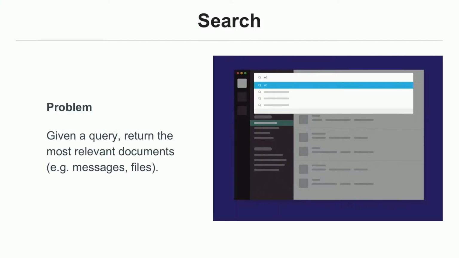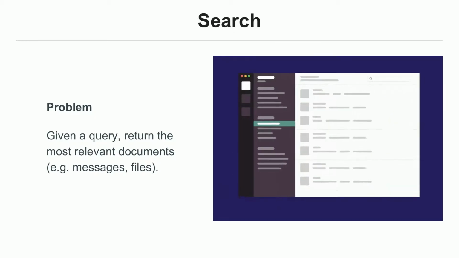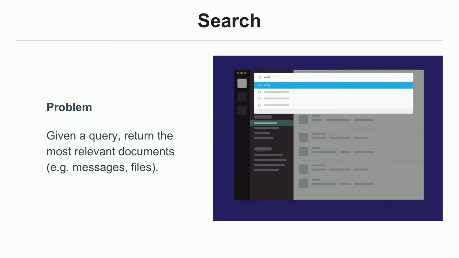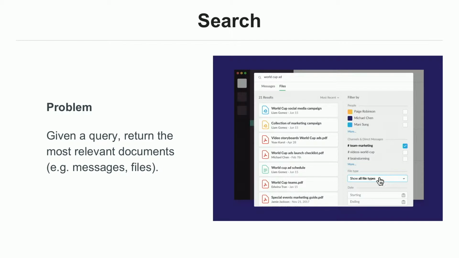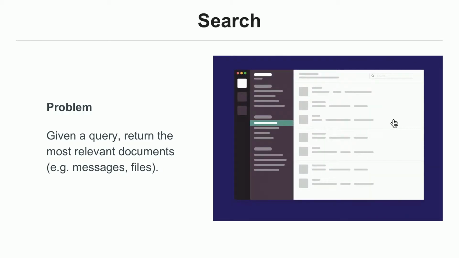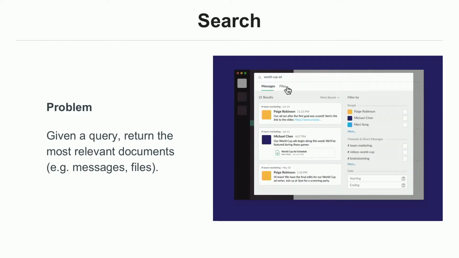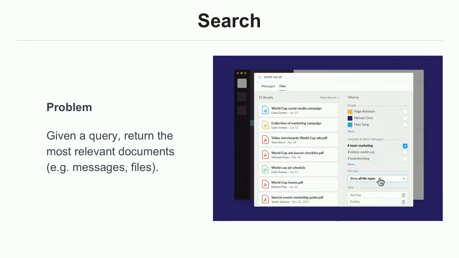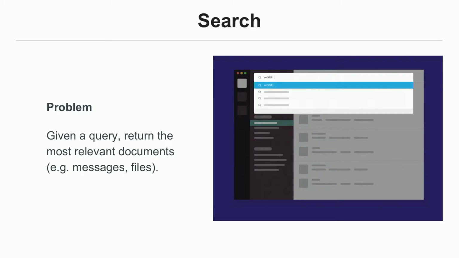So what does that mean for search? What we're trying to do in search is, given a query, return the most relevant documents. Search in Slack is a bit different from something like web search. Again, the data set is not this big data set that's public to everyone. At the same time, it's also different from email search, where you're only searching over your own emails. So we're trying to make sure the user can find information within their organization, whether that's messages or files.